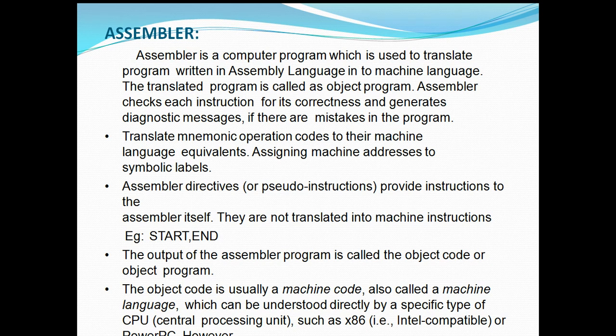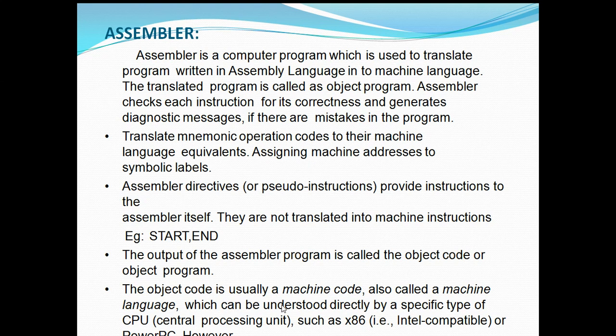The output of the assembler program is called the object code or object program. So the output that is generated by the assembler program is called object code. That is, the assembler converts your assembly programs into object code or object program. That is the task of the assembler. The object code is usually a machine code, also called machine language, which can be understood directly by a specific type of CPU, such as x86 Intel compatible or PowerPC.